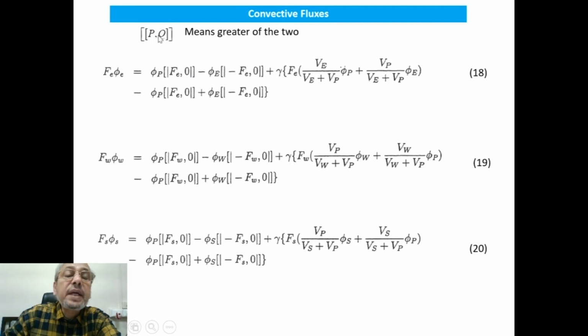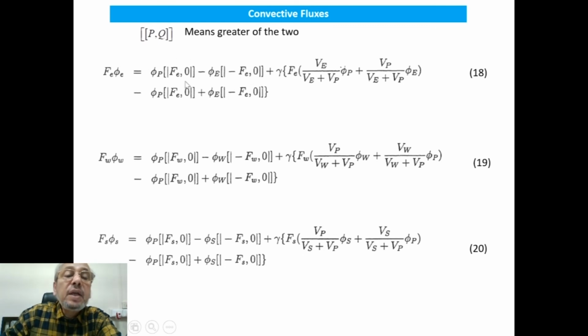And this double bracket means if we write the PQ inside a double bracket, which will mean greater of the two, right? So velocity can be negative. In that case, this will be minus F_e will be greater of the two.